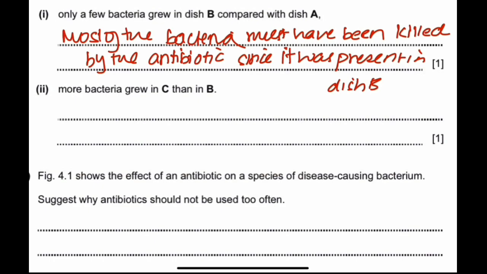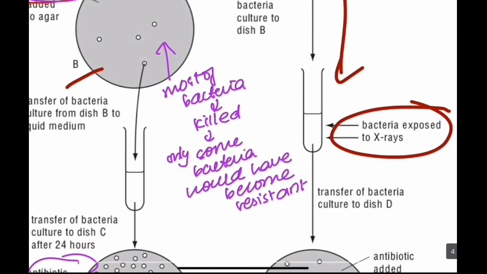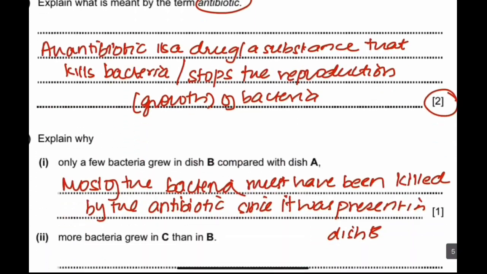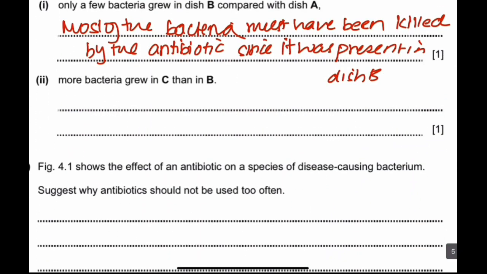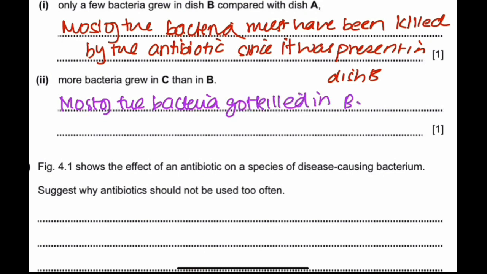So more bacteria grew in C than in B because most of the bacteria died or got killed in B. So most of the bacteria got killed in B, hence only few bacteria became resistant.